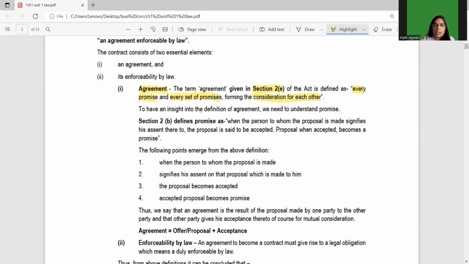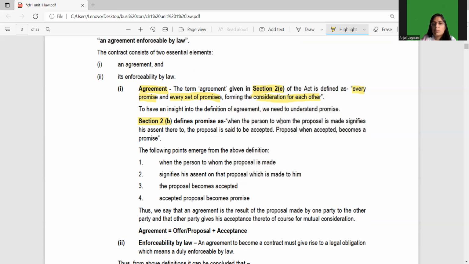To have an insight into the definition of agreement, we need to understand promise. Now the definition of promise: again you see section 2 subsection B. As I said, section 2 will be common for any definition. So you have to remember that the contract definition was 2 subsection H, agreement is 2 subsection E, and promise is 2 subsection B.